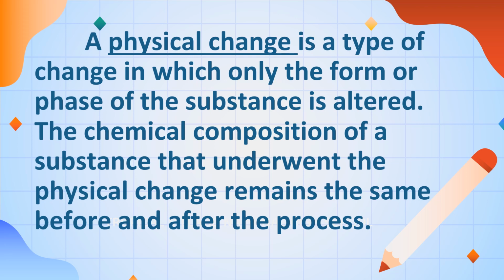Meaning to say, there's no new substance formed. It is only the phases. For example, solid turns to liquid, liquid turns to gas, and others. So the chemical composition of a substance that underwent the physical change remains the same before and after the process.